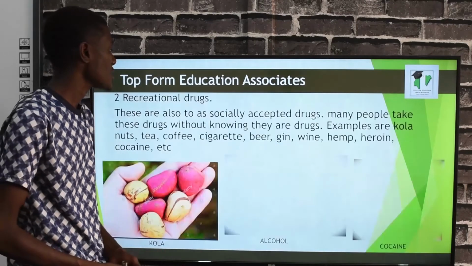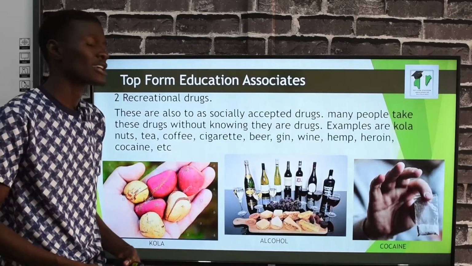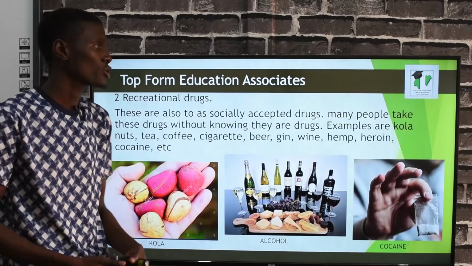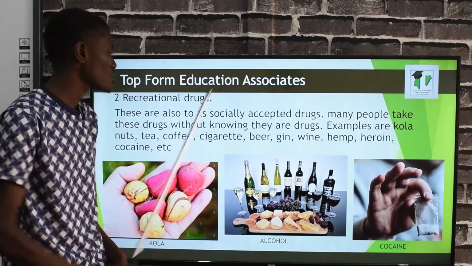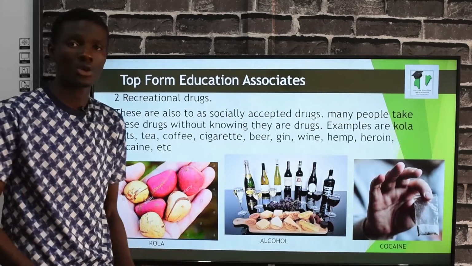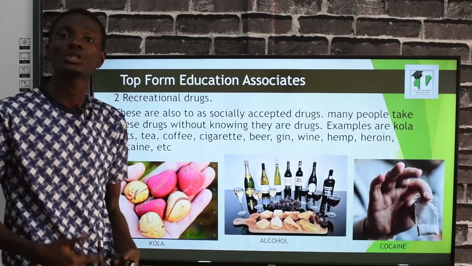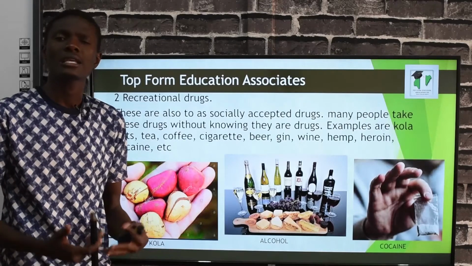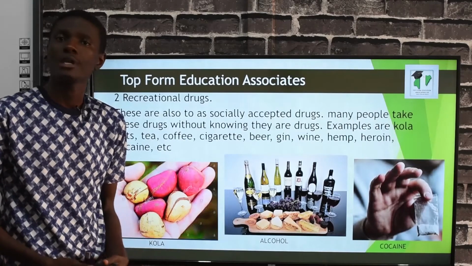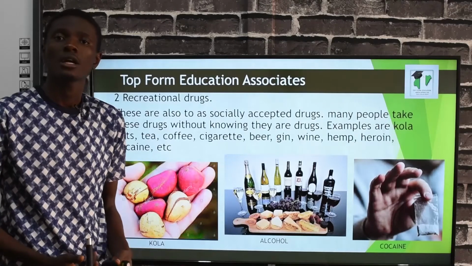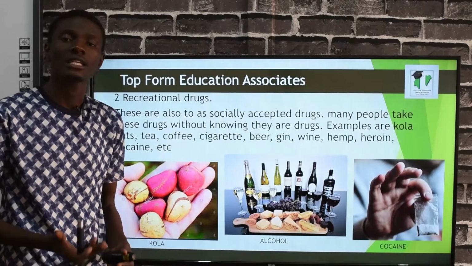On the other hand, recreational drugs are socially acceptable drugs. Many people take these drugs without knowing they are drugs. Most people take them without even knowing that they are taking drugs. An example is alcohol. Many people take alcohol without even knowing that they are taking drugs.